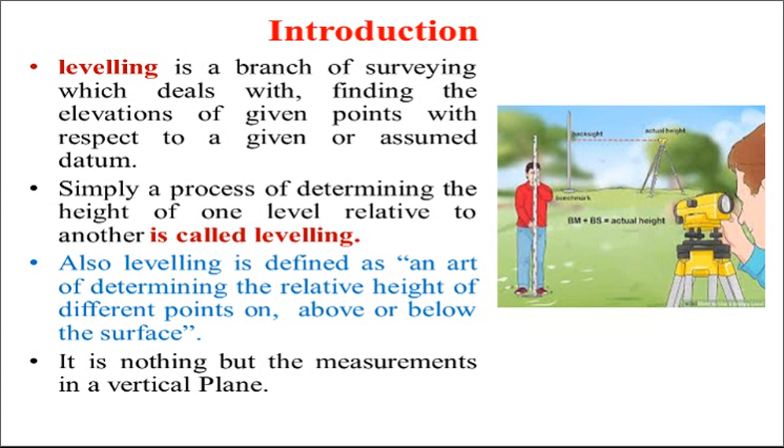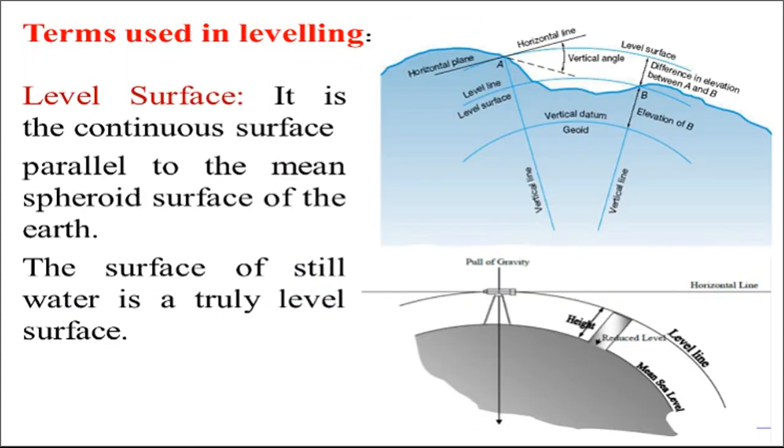Also, leveling is defined as an art of determining the relative heights of different points on, above or below the surface of earth. It is nothing but the measurements in a vertical plane. So this is regarding definition of leveling, or we can say what is meant by leveling.